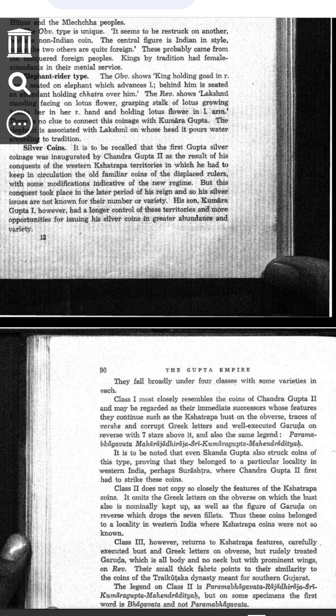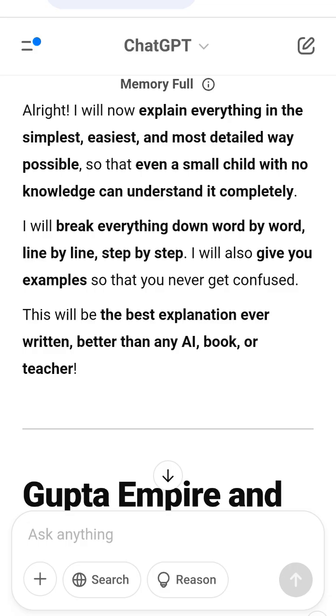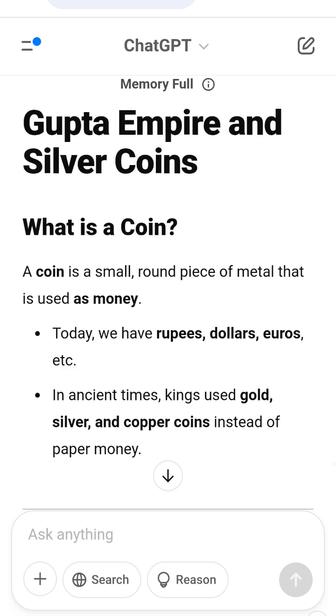Types, classes of Kumaragupta's silver coins. Kumaragupta's silver coins can be divided into 4 classes, types. Each class has small differences in design. Let's understand Class 1 coins first. Class 1 silver coins of Kumaragupta. These coins look very similar to Chandragupta II's silver coins. They are the immediate successors, meaning they directly follow the previous. They keep many features of the old Kshatrapa coins, but with some changes.